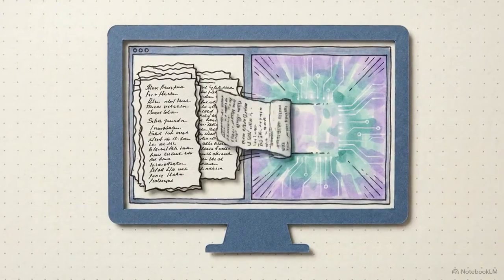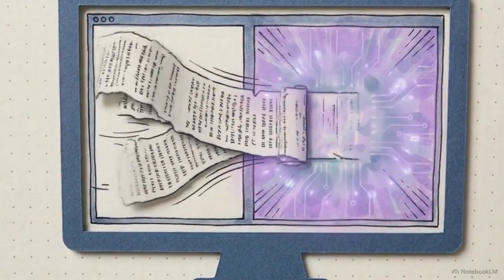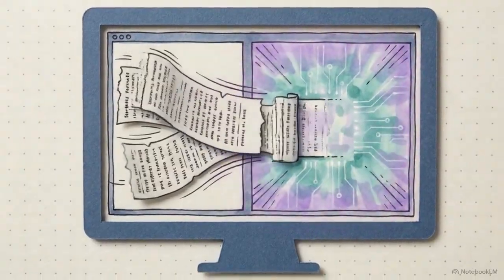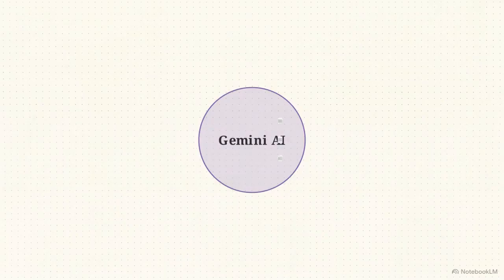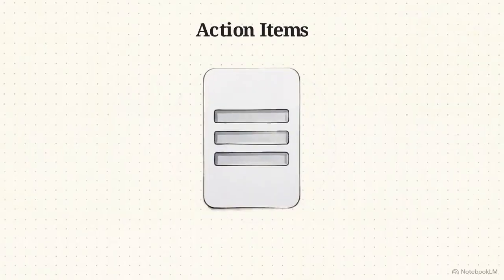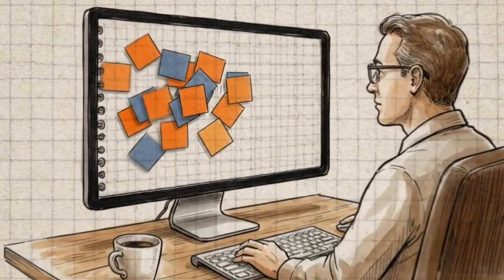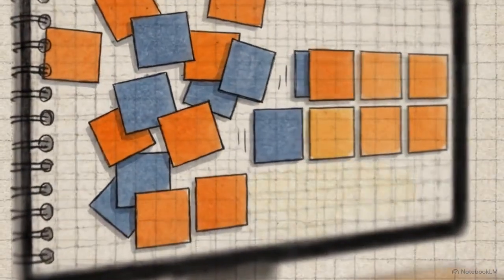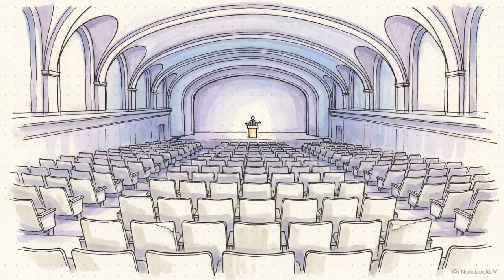Once the transcript is structurally aligned and formatted, the software pipes that text directly into the Gemini AI engine for deep analysis. The transcript flows into Gemini, which distills the conversation into clear outlines, core themes, and specific discussion details. Then, it isolates the actual decisions made. It scans the text for commitments and outputs concrete, trackable action items. The tool takes the raw noise of a recording and refines it into a knowledge engine, turning unstructured data into actionable intelligence.